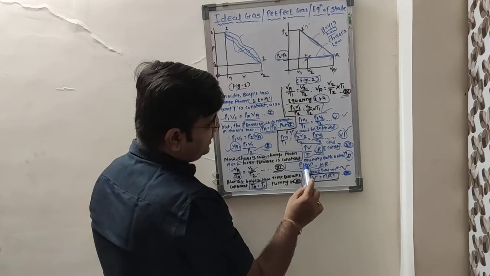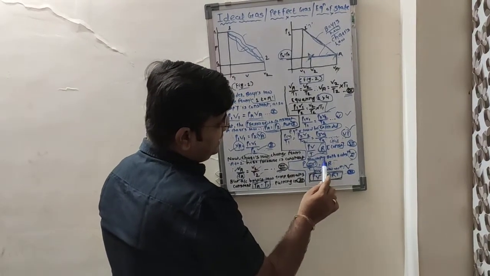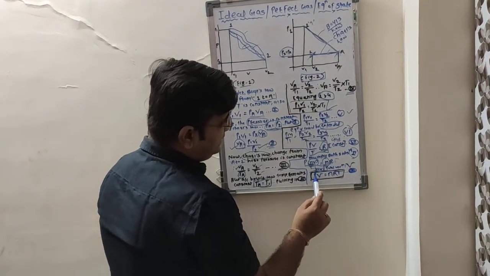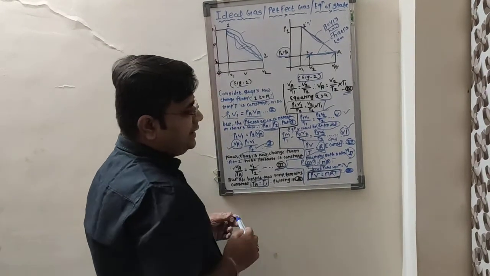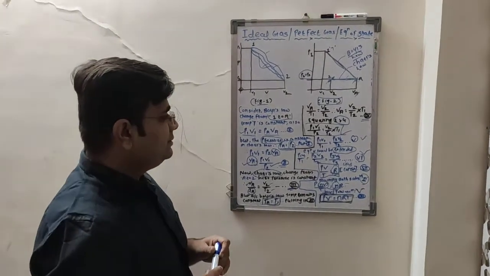Then finally we have multiplied it with n on both sides, and we have got the final equation, PV equal to nRT. Okay, thank you.